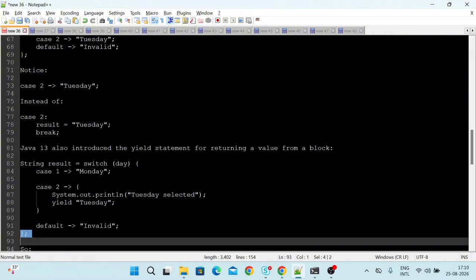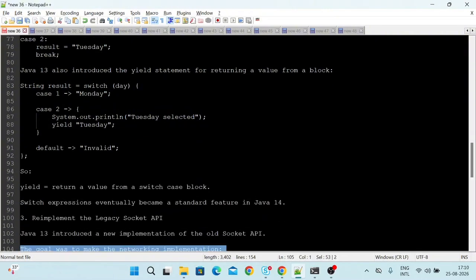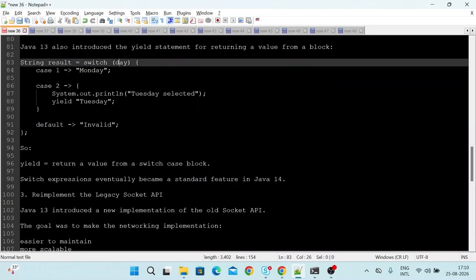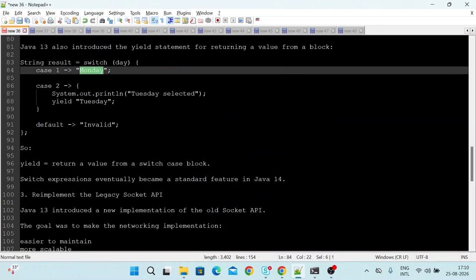So, String result equals switch day. Case 1 Monday. Case 2 is a block: System.out Tuesday selected, yield Tuesday. Default invalid. So yield is used to return a value from a switch case block. What does yield do? Yield returns a value from a switch case block. And switch expression eventually becomes a standard feature in Java 14.